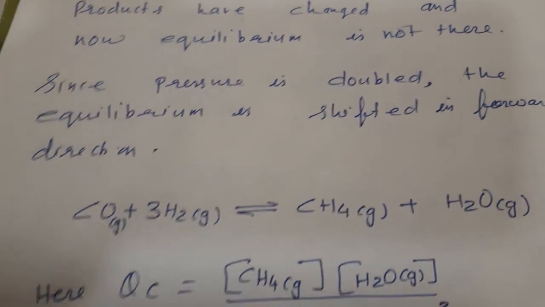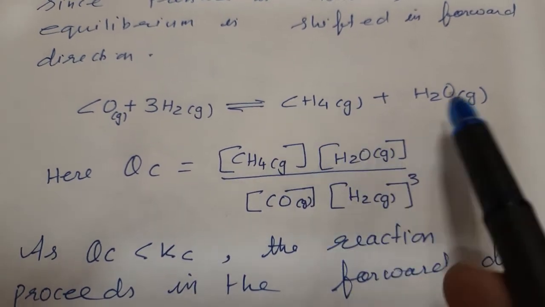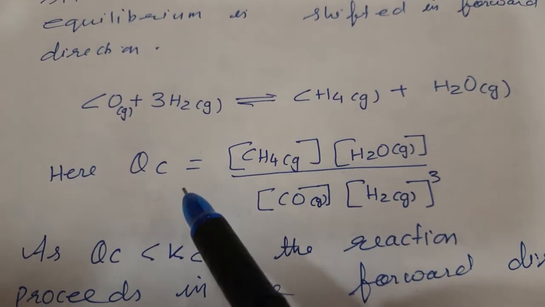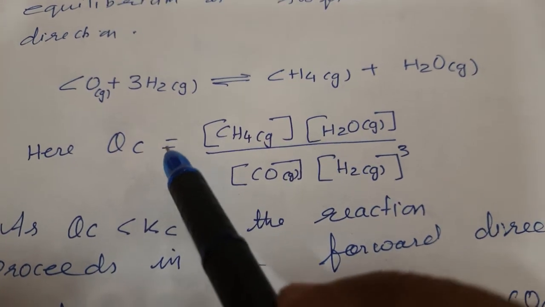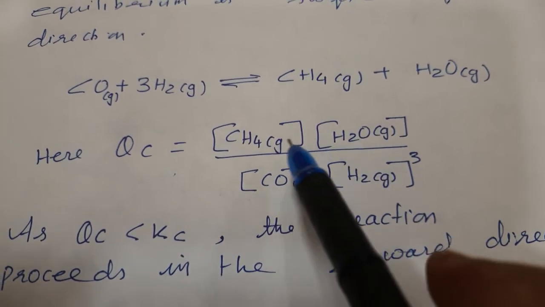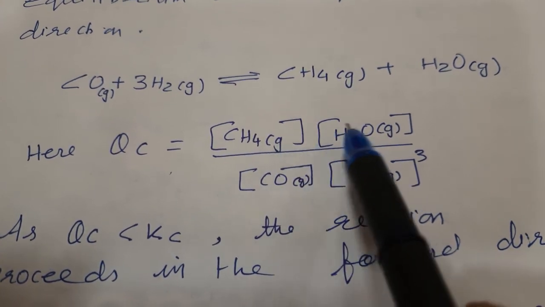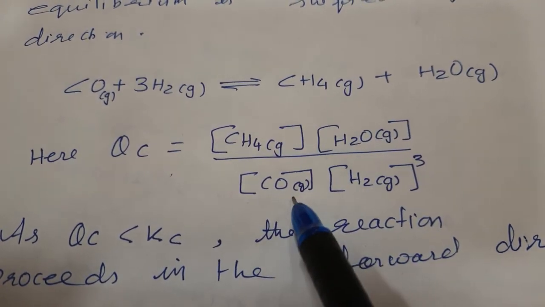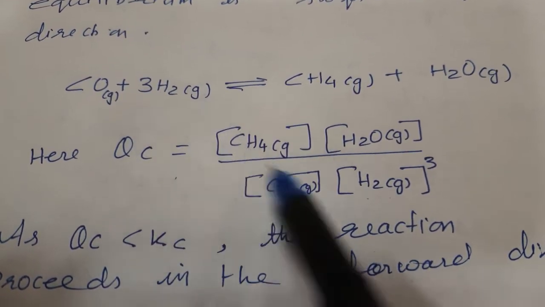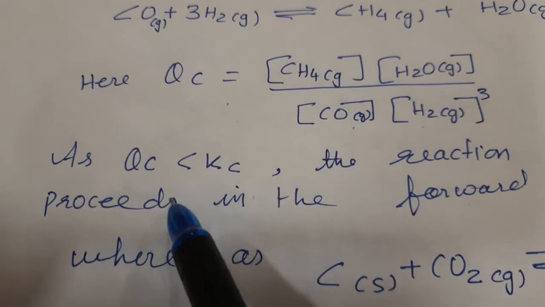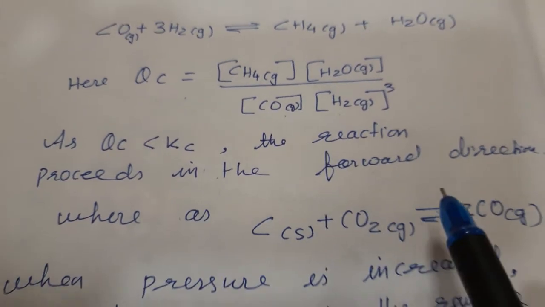In this same reaction, CO plus 3H2 is equal to methane plus water, if we want to calculate QC, yesterday we saw that QC predicts the direction of the reaction. So reaction quotient is equal to concentration of methane, concentration of water divided by concentration of CO, concentration of H2 raised to 3. As QC is smaller than KC, the reaction will proceed in the forward direction.